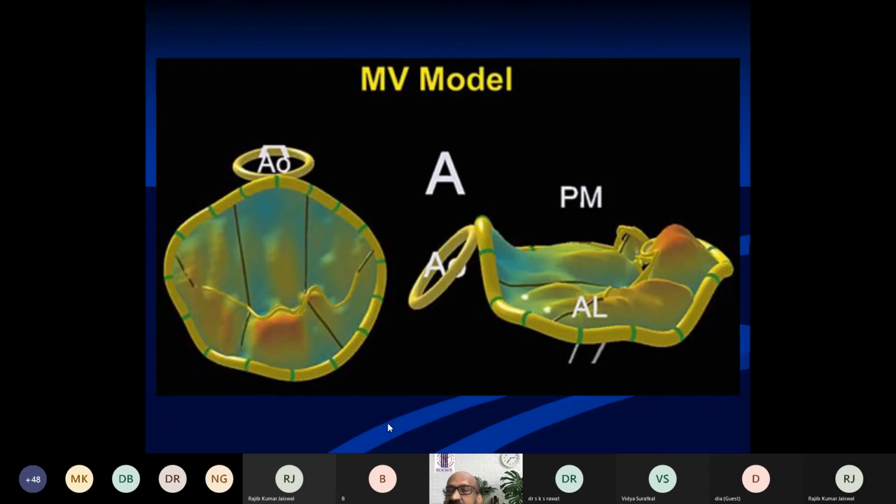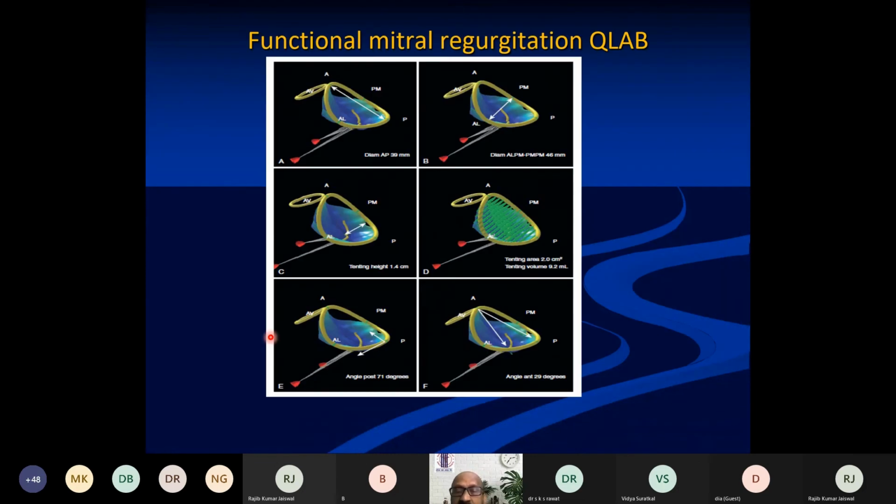This is a static systolic model of the mitral valve leaflets and annulus. Any portion which is shown in red is the one which is prolapsing, which is beyond the annular plane, and hence represents a sort of billowing or prolapse depending upon the extent of the leaflet which is going to the left atrium.